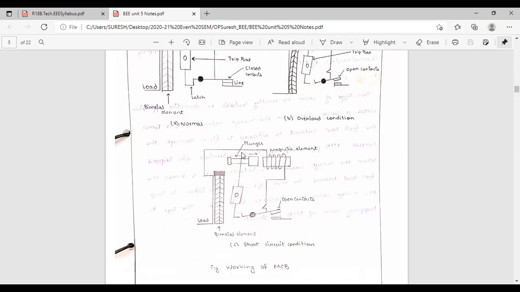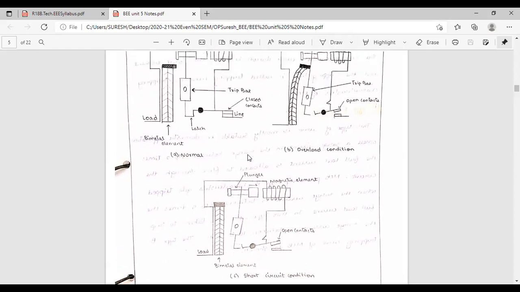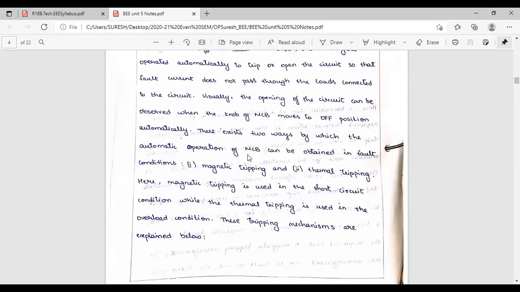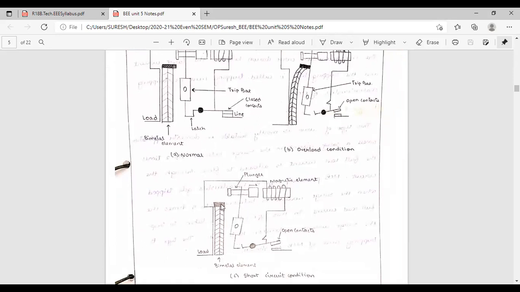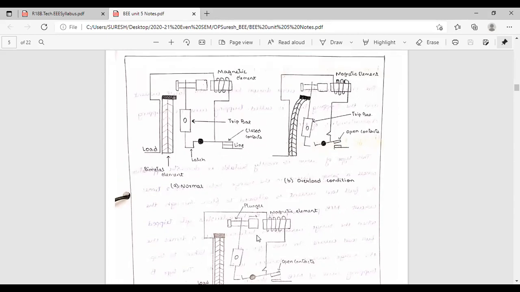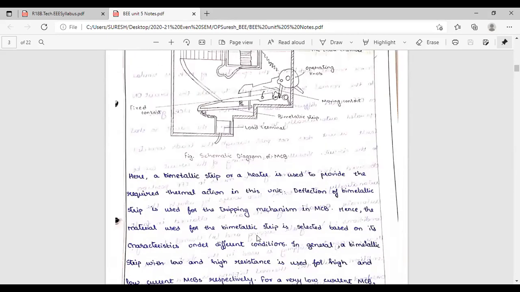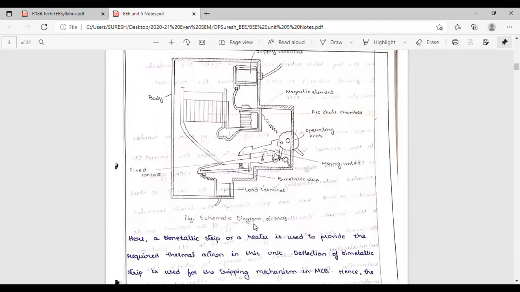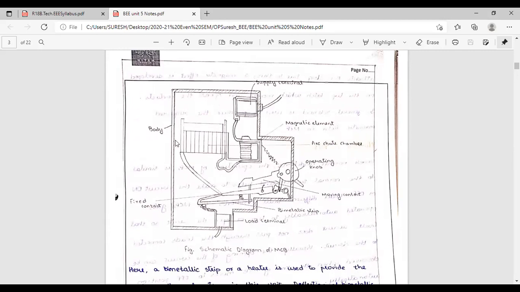I will tell about the plunger later, which will rotate with the help of the plunger. Okay, this is the effect we had discussed. In an exam, we have to draw these three diagrams: under normal condition, overload condition, and short circuit condition. Now we'll see the operation. This is the circuit diagram of the MCB. The outer part is the body of the MCB. This is the bimetallic strip.